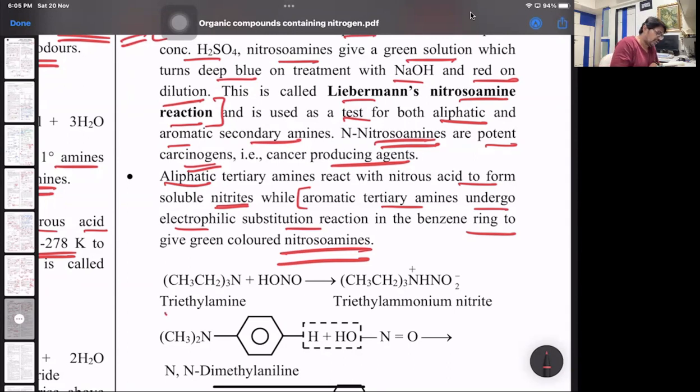So look at that. Aliphatic triethylamine with HNO2. What is it forming over there? The nitrogen in triethylamine will donate its lone pair to one of the H, and the other part will become NO2−. So it becomes triethylammonium nitrite, which is a water soluble colorless salt.